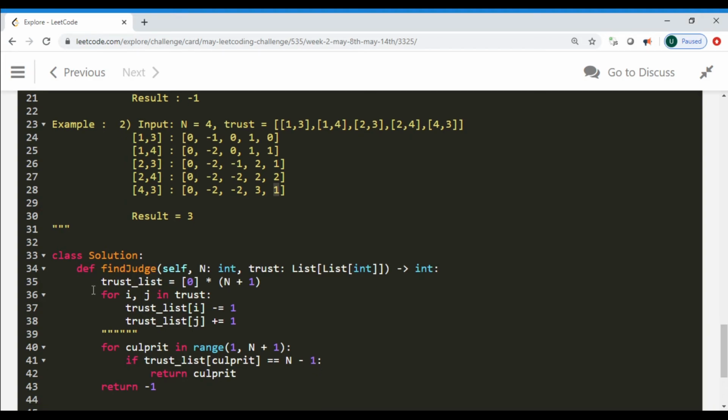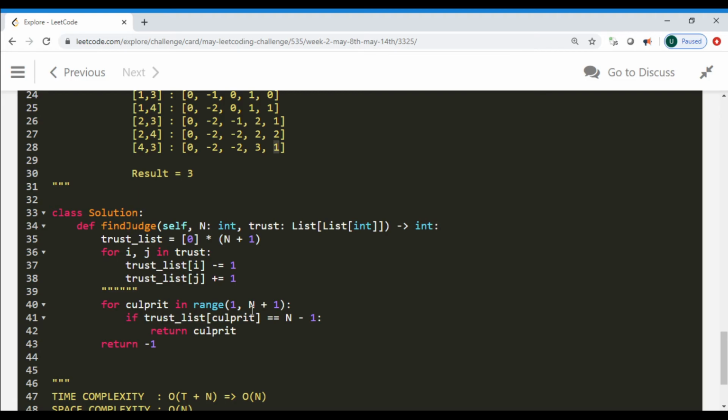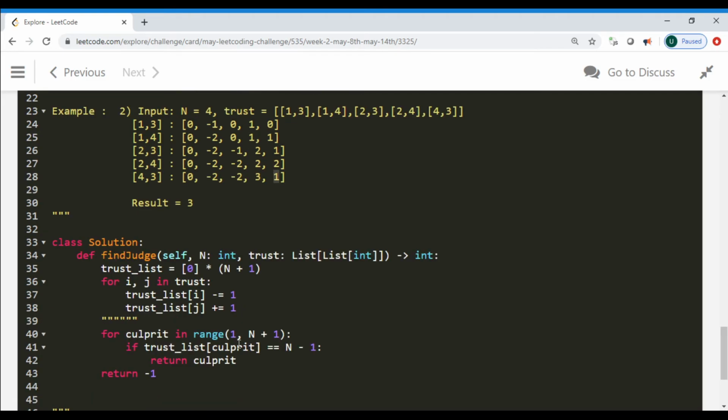Once we traverse through all the array of pairs, we make another for loop to find the culprit, to find the town judge in the complete list. Whenever we see that the trust value of a person equals n minus 1, we return the label, else we return minus 1. So this is the program.